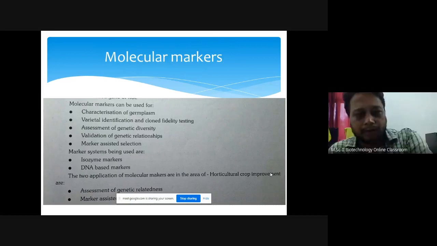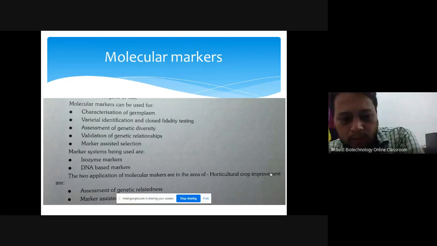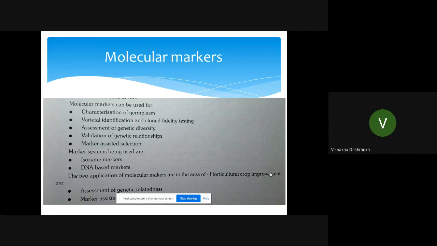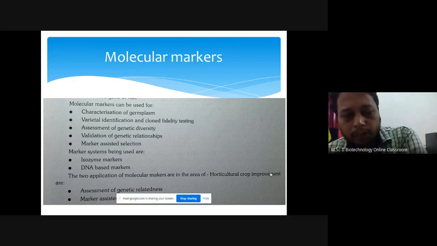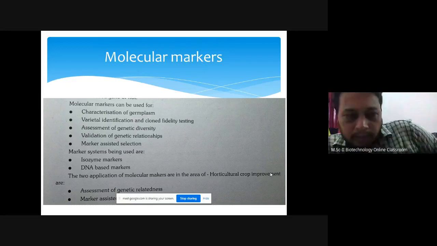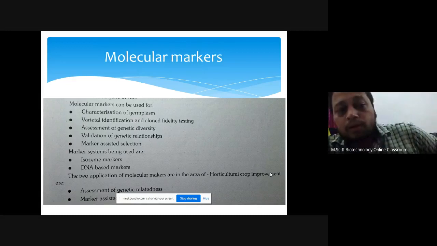Now if you come to molecular markers, झाले तुम्हाला? Have you studied molecular markers? Yes, sir. So for example, if I'm doing research on wheat and I've got thousands of wheat cultivars, say 10,000 cultivars, then I want to develop a wheat variety which is short in length but has very large productivity.